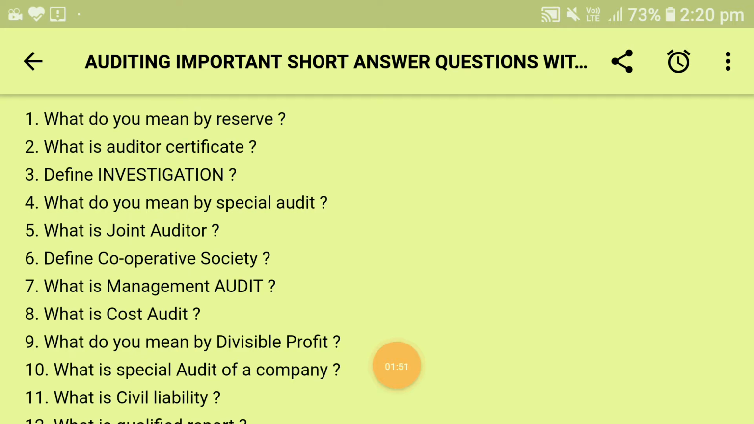Next question is: what is auditor's certificate? The answer is: it is a document which is issued by an auditor when he certifies any financial statement about its truthfulness and correctness. Then it is issued to a company.